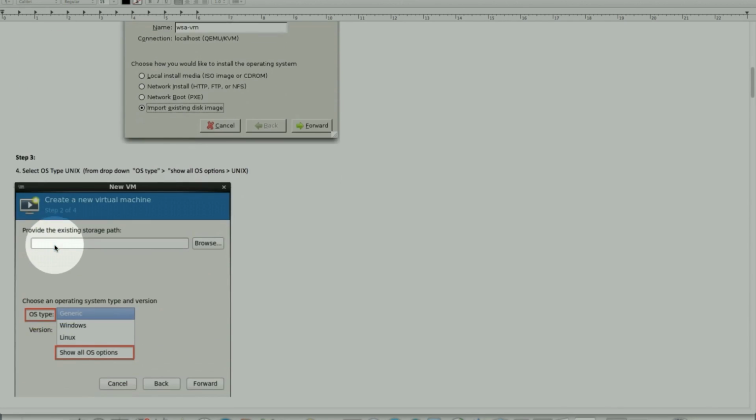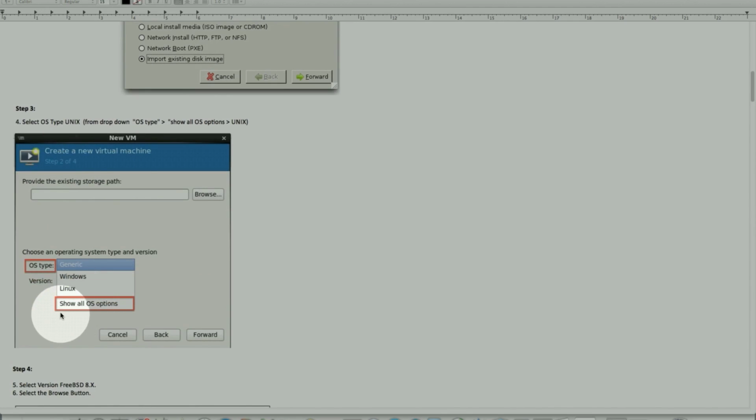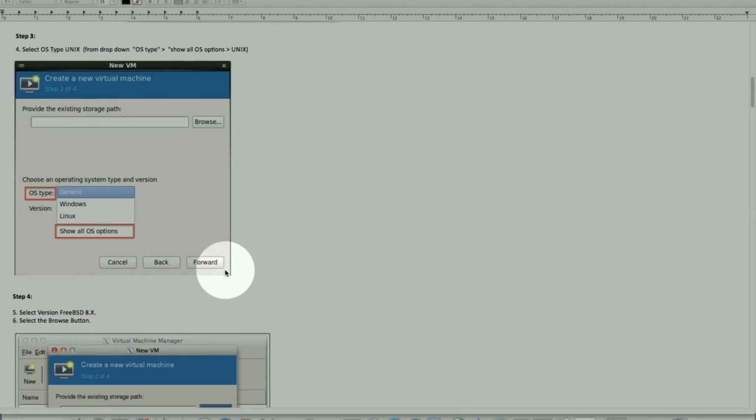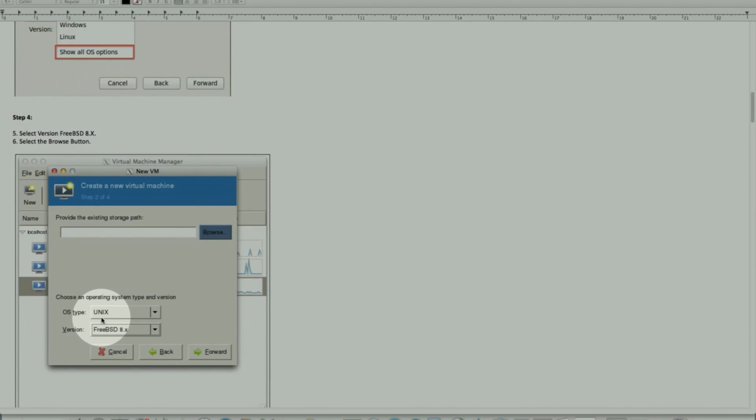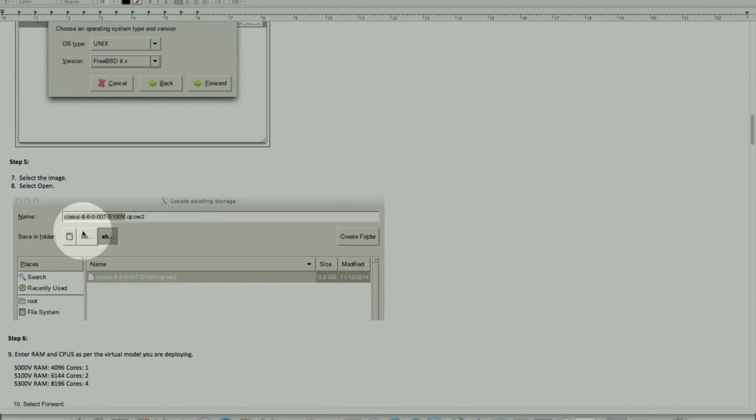Continuing on, in step number 3, we will select the OS type under the All OS option, and that would be Unix and FreeBSD 8.x from the drop-downs. Step 5 just shows that we attach that file when we browse to it.